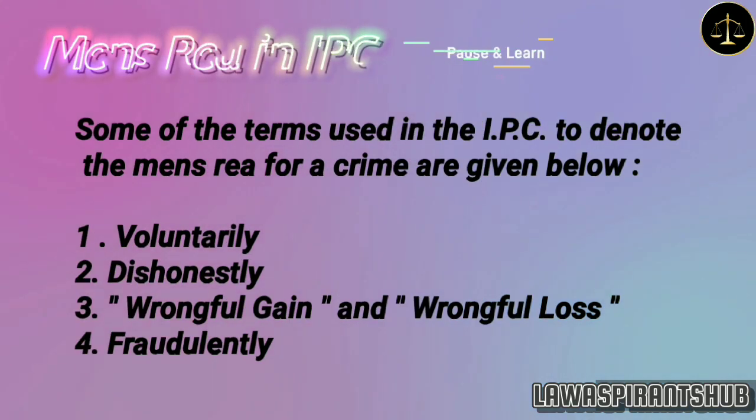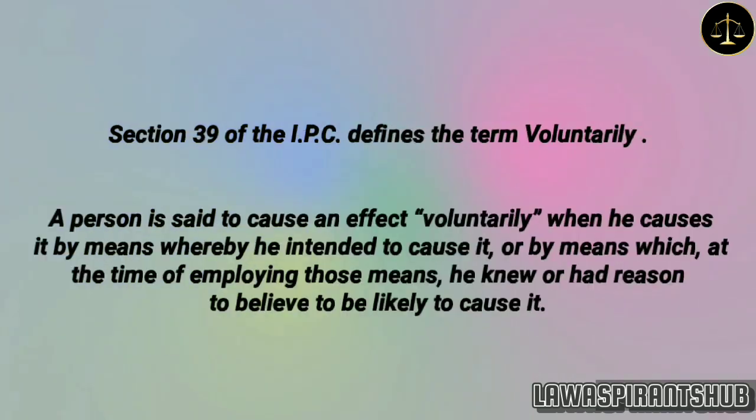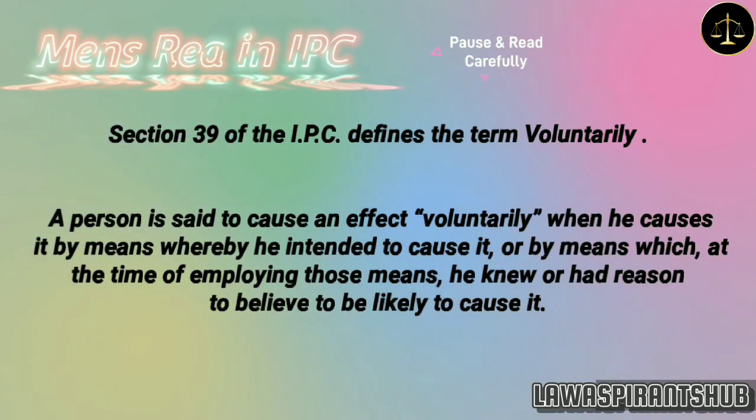Some of the terms used in the IPC to denote the mens rea for a crime are given below. 1. Voluntarily. 2. Dishonestly. 3. Wrongful gain and wrongful loss. 4. Fraudulently. First, we will see the term voluntarily.